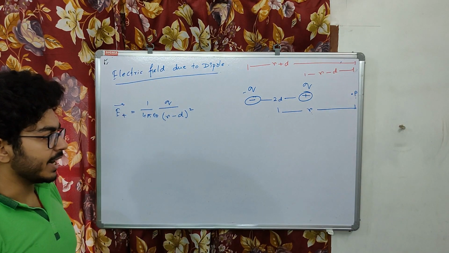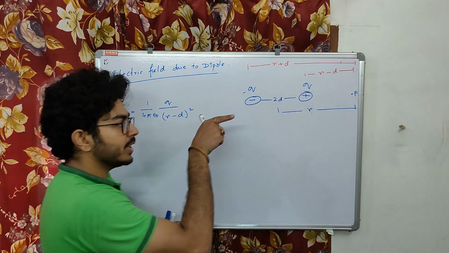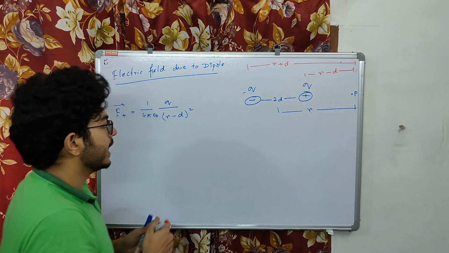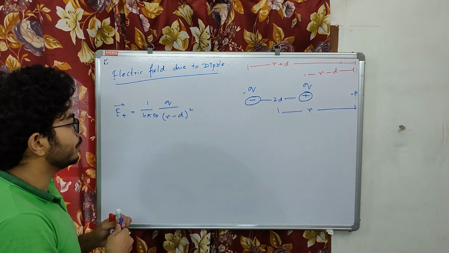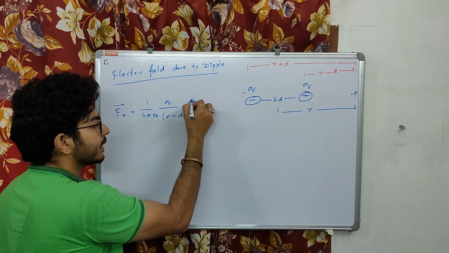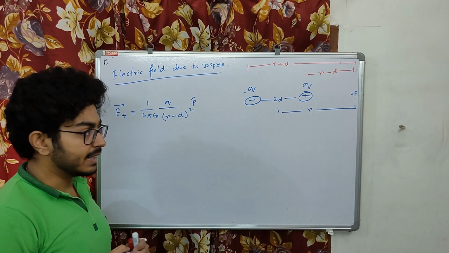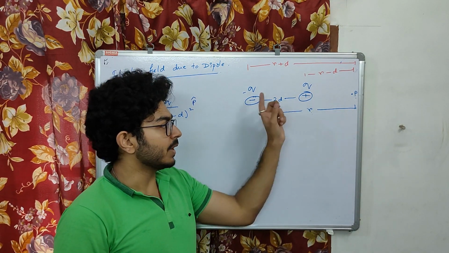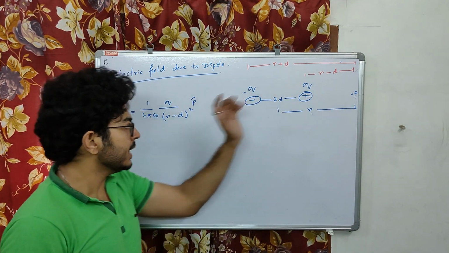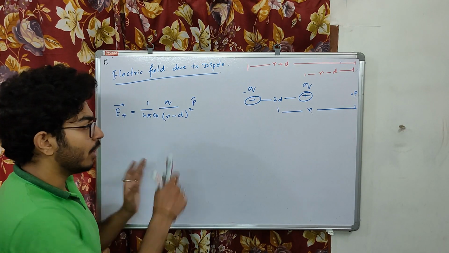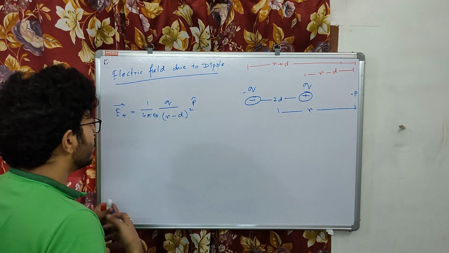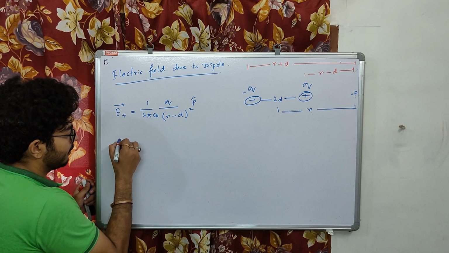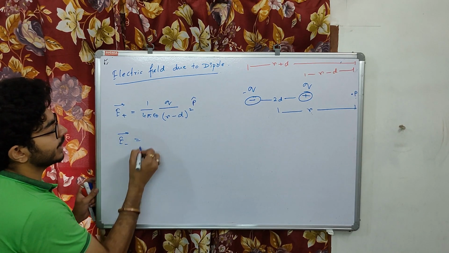Now what will be the direction of electric field? If I consider the direction to be p cap, it will be convenient. In that direction only, from the dipole, is the electric field for positive charge. Now we are going to find the electric field due to the negative charge.